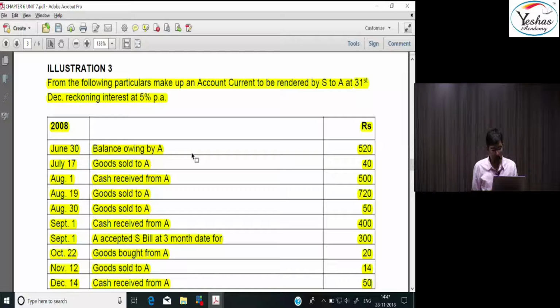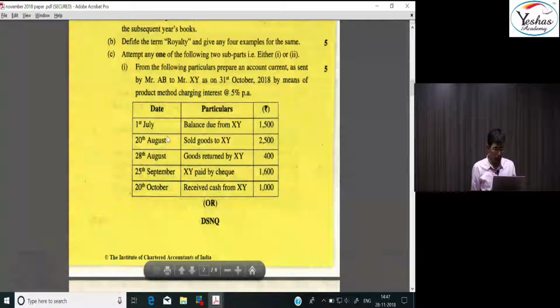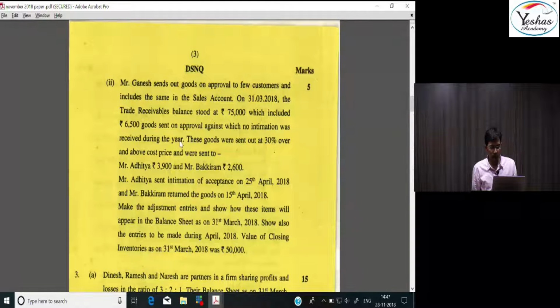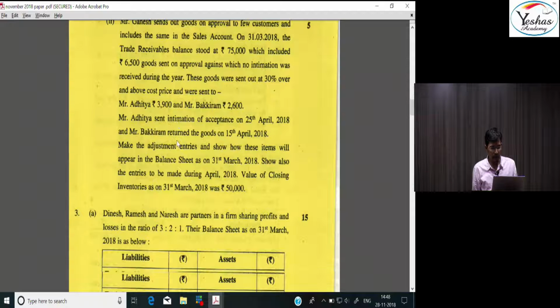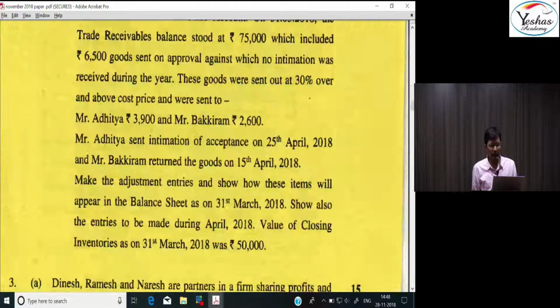In the exam the number of entries was a little less. So I am really happy that the paper which was asked in the exam was from our class discussions. If somebody has attended the classes regularly and has read the notes properly, they would have definitely done very well.